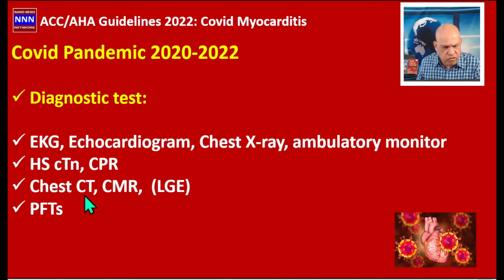And chest CT and CMR are quite useful in picking up myocardial inflammation, especially the CMR with late gadolinium enhancement. We can look for patchy areas of myocardial necrosis, inflammation, and scarring. Of course, pulmonary function tests if they have significant pulmonary involvement.